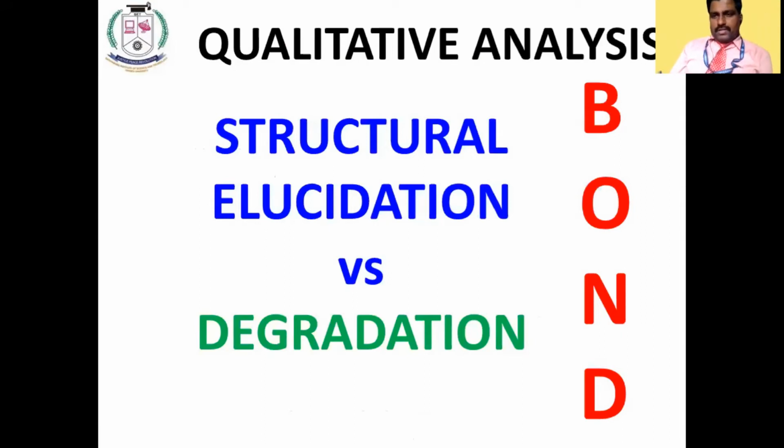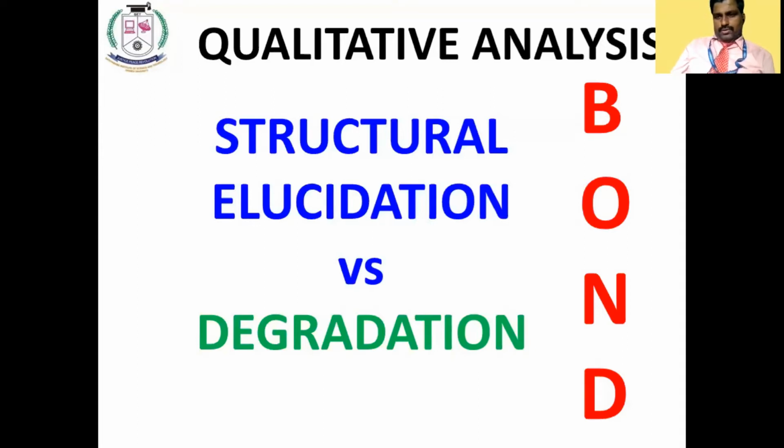Qualitative analysis means whether the element, heteroatom or halogen atom, is there or not. It will tell us qualitatively whether the halogen atom is there or not, or nitrogen, oxygen, sulfur atom is there or not. And how can we use this information?